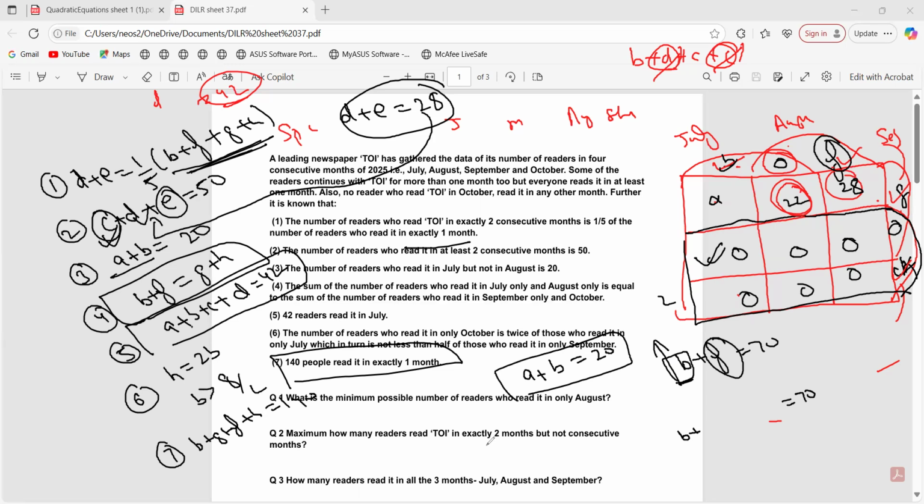A plus B was 20 na. I need to maximize this B. So what do I have to do for A? I had to maximize B, so what do I need to do for A? Minimize. What can be the minimum value of A?